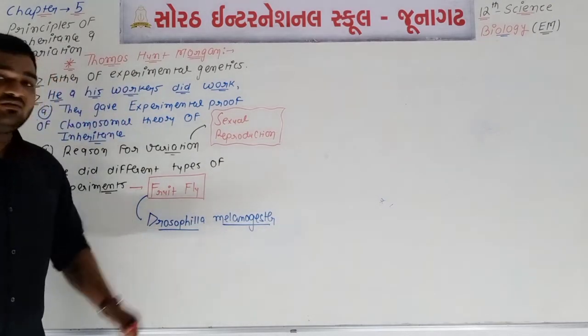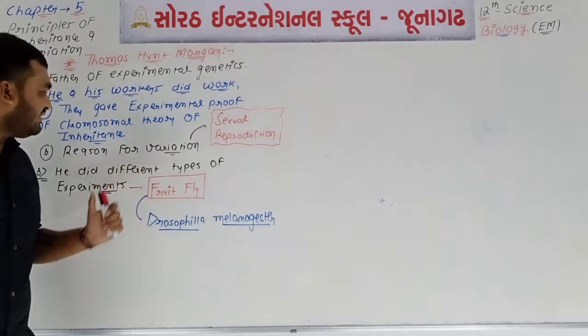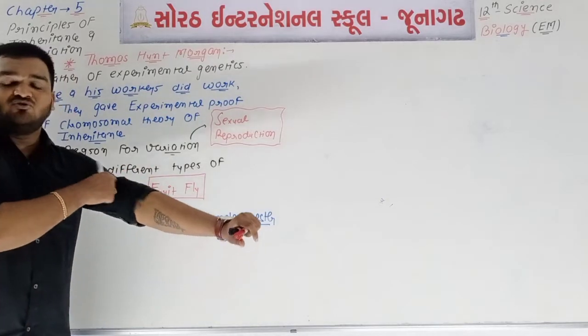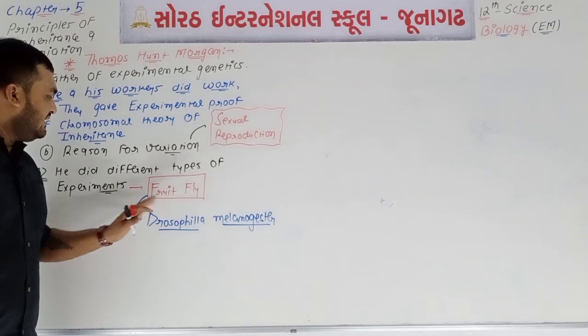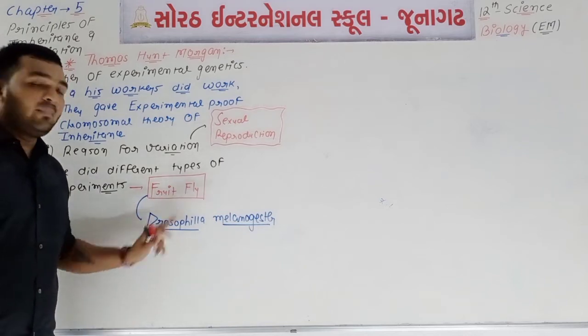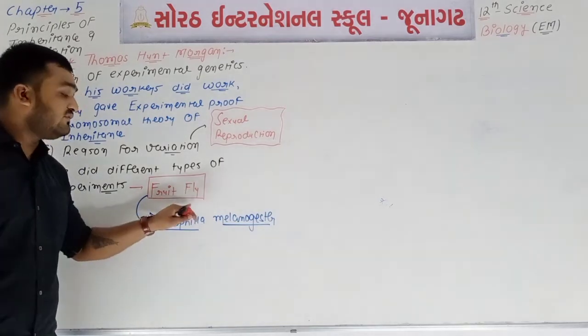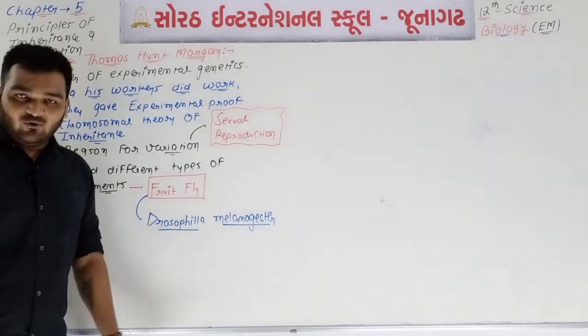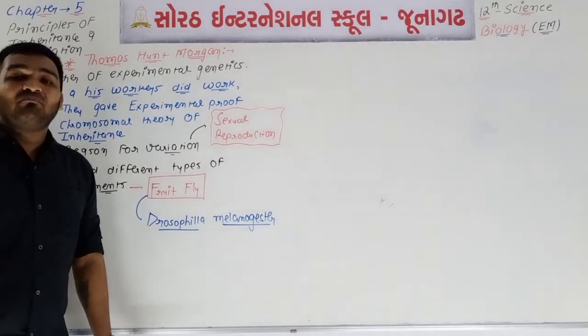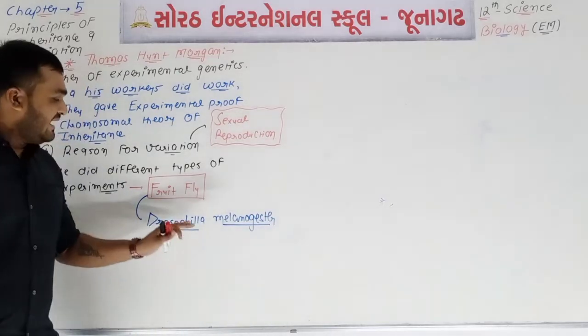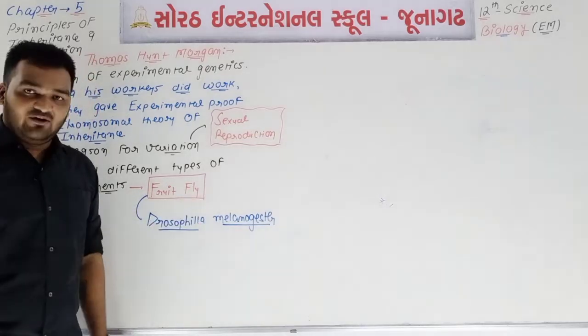So underline is must. Okay. So the third point is very important. Thomas Hunt Morgan did different types of experiments on a particular fixed organism which is known as fruit fly, Drosophila melanogaster. Mendel used pea plant, Pisum sativum, and Morgan used fruit fly, Drosophila melanogaster.